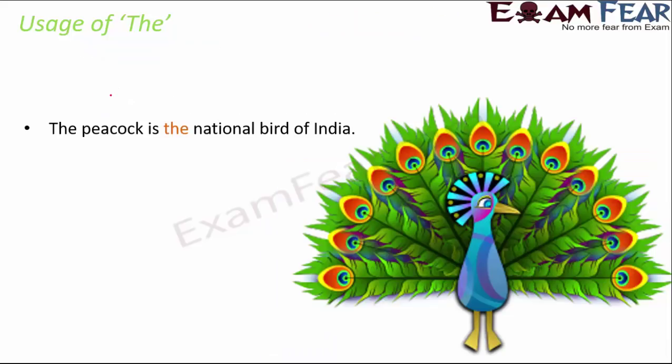The peacock is the national bird of India. So here, you might feel, why do we use "the" in this case? Because are we talking about a specific peacock? Not really. Even though we are not talking about one specific peacock, we are talking about a specific class of organisms, right? We are talking about a specific class of birds.